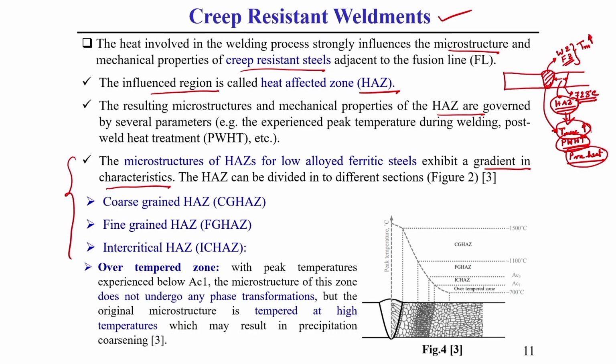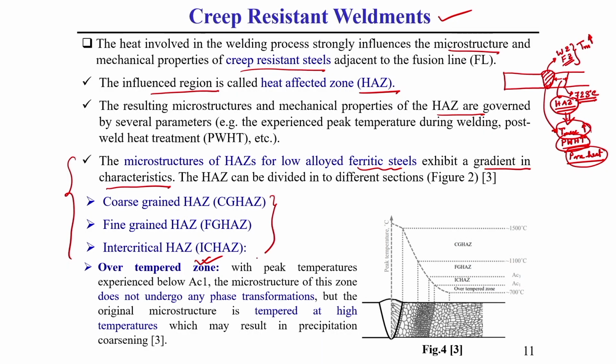That is why I have shown that in the case of low alloy creep resistant steel, the heat affected zone can be divided into mainly 3 different zones. Apart from these 3 zones, there is another zone, called the over tempered zone. This over tempered zone is subjected to heat, but it is generally not subjected to any recrystallization type of phenomenon. This you should keep in mind.